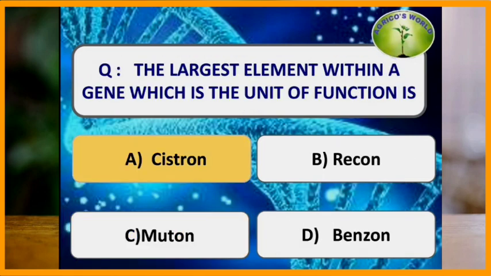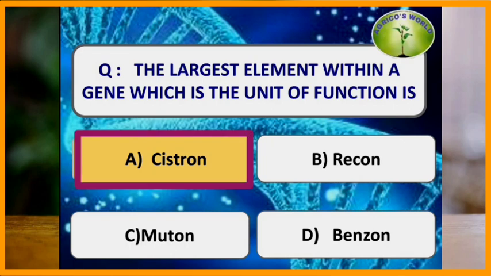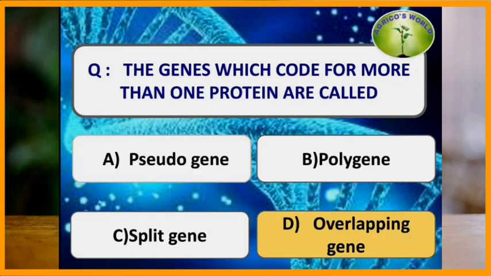The largest element within a gene which is the unit of function is cistron, and recon is the region within the gene between which recombination occurs, and muton is the smallest element of the gene. The genes which code for more than one protein are called